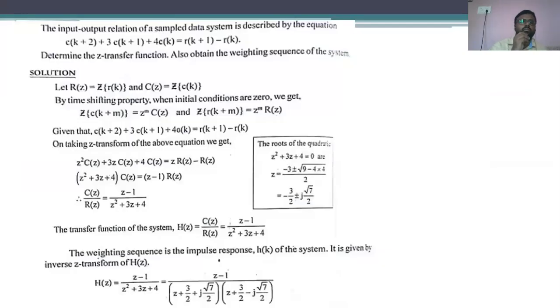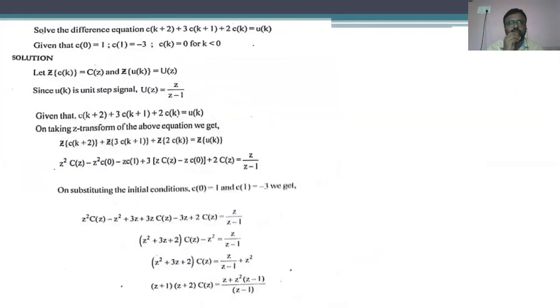Okay. So after that, we have seen so many problems with and without the consideration of initial conditions which are used for solving the difference equations. Let us see the given difference equation: c of k plus 2 plus 3 c of k plus 1 plus 2 into c of k is equal to e of k.